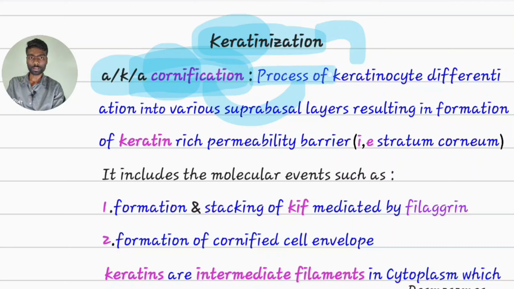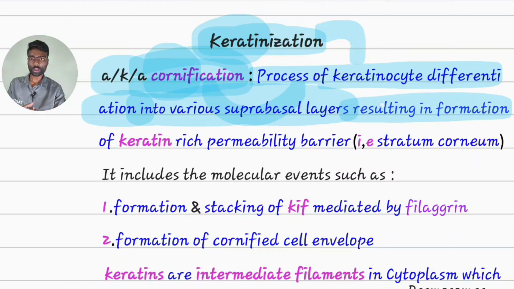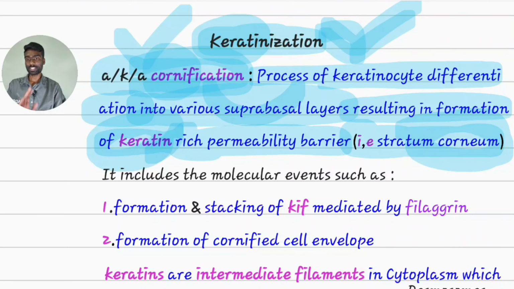It is a process of keratinocyte differentiation. That is, a keratinocyte will change its size, shape and composition while forming the various suprabasal layers. A keratinocyte takes birth in the basal layer and forms various suprabasal layers, finally resulting in the formation of a keratin-rich permeability barrier, that is the stratum corneum. The justification of these two words came here. Keratin-rich layer is getting formed, keratinization. Ultimately, stratum corneum is getting formed, cornification.